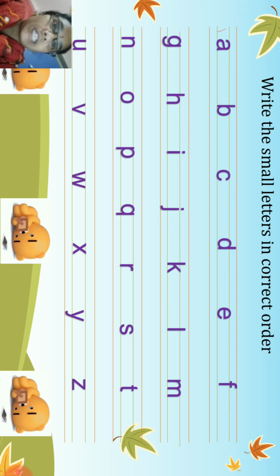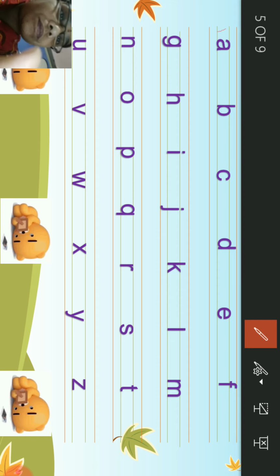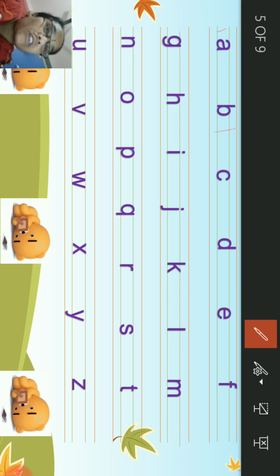What comes after A? B. We need to write small b in the top 3 lines. What comes after B? C. We need to write small c between blue lines.